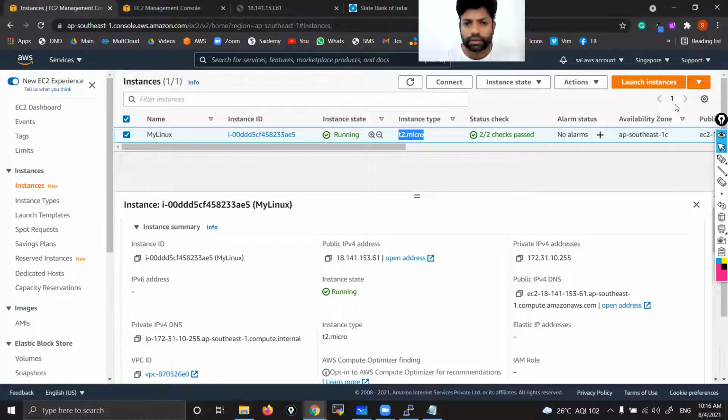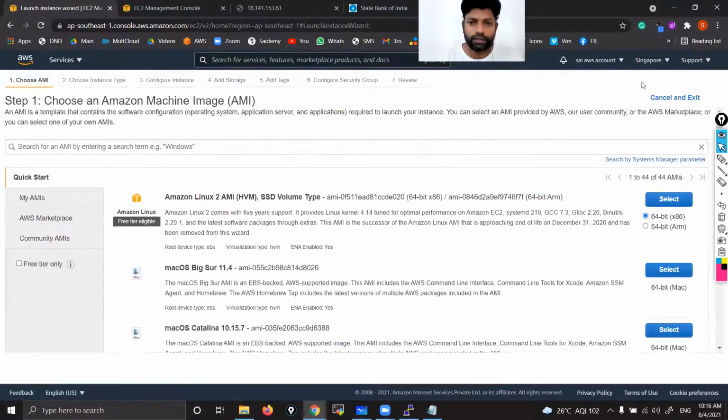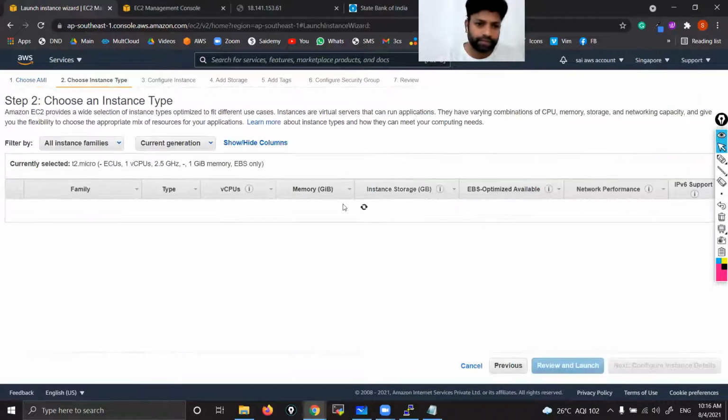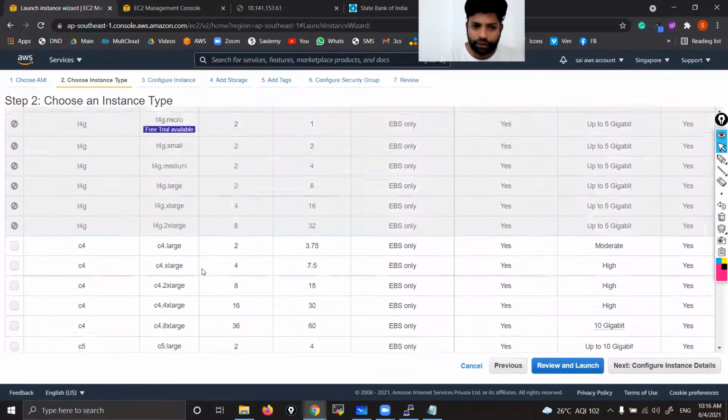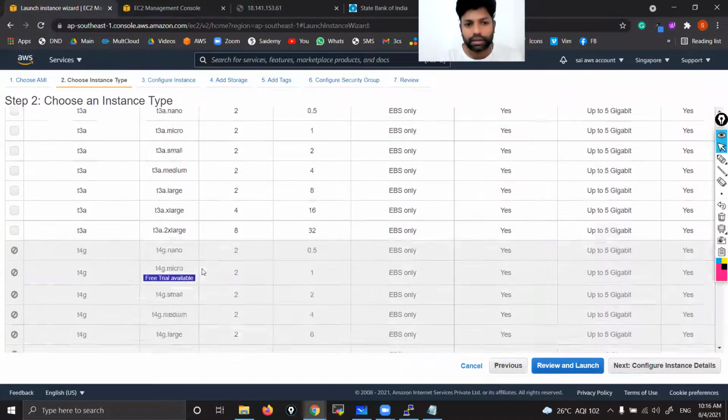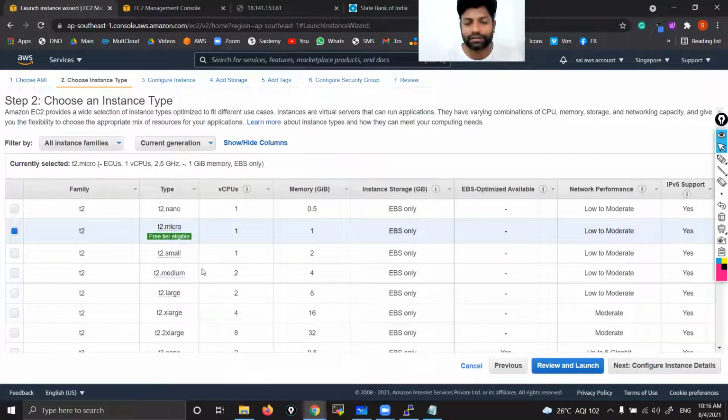While creating a new instance, we can select the instance type, like T2.micro. Here we can choose whatever we want, but those are not coming under the free tier.